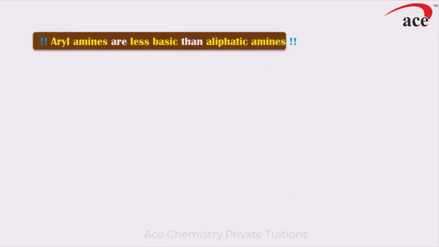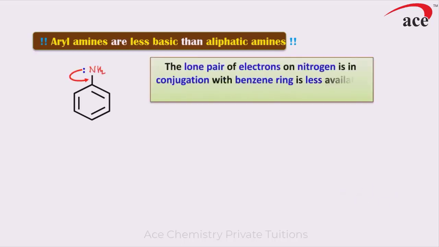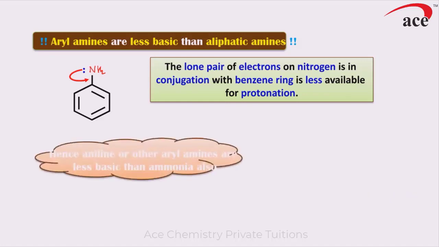Aryl amines are less basic than aliphatic amines. The best example of an aryl amine is benzene with NH2, which is called benzenamine, or aniline. In aniline, the lone pair of electrons on nitrogen is in conjugation with the benzene ring, and therefore it is less available for coordination or protonation. In short, due to resonance, the lone pair gets delocalized over the benzene ring and is less available for protonation, so aromatic amines are less basic than ammonia or aliphatic amines.